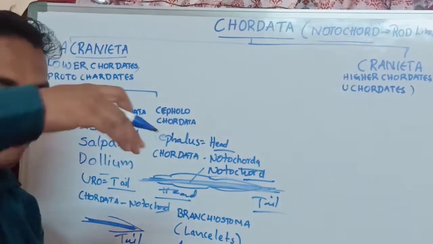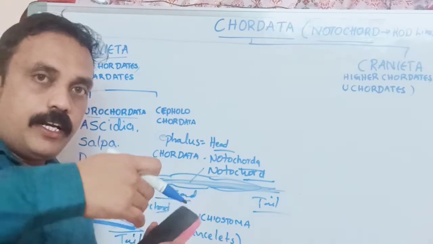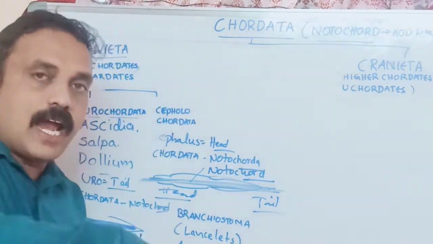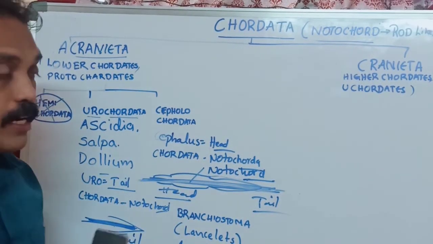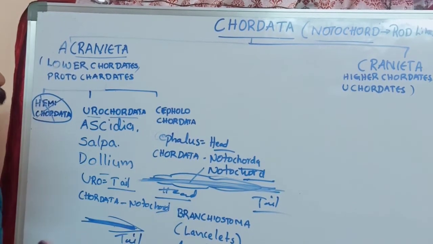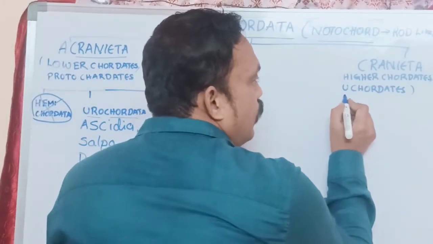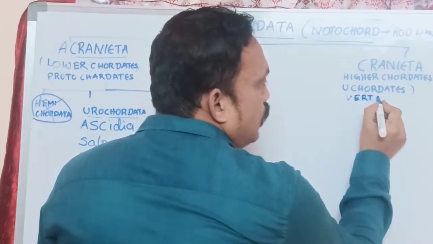For example, Amphioxus. It lives near the sea or ocean, especially living buried in sand. So that it is called Cephalochordata. Later we will discuss the characters of Cephalochordata and Urochordata. Here another one is what? Craniata. Craniata are higher chordata or Euchordata and are also called vertebrates.